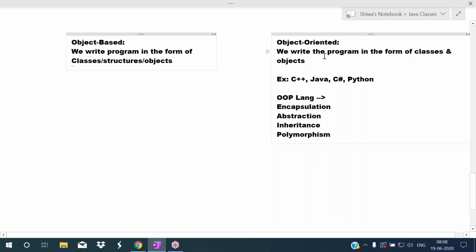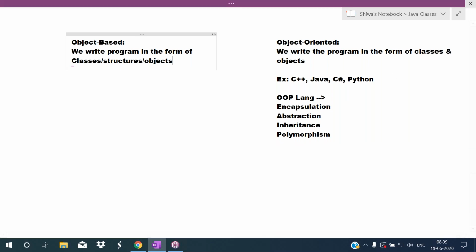Object oriented programming is also the same purpose. So we write the program in the form of classes and objects. Then what is the difference here? What is the difference between object based and object oriented? There are two types of object related languages. First one is object based, second one is object oriented. In the object based, we write program in the form of classes, structures, and objects. In the object oriented, we write program in the form of classes and objects.